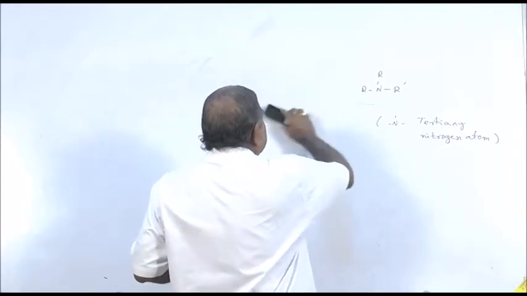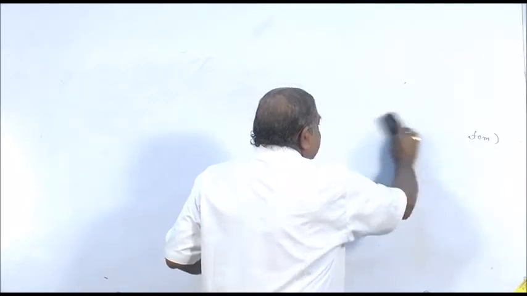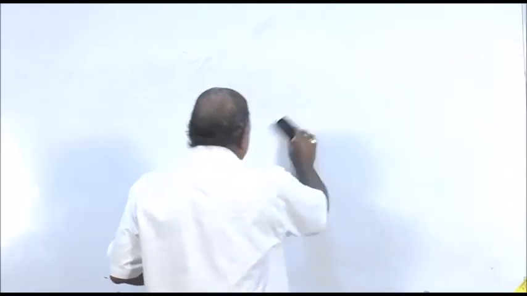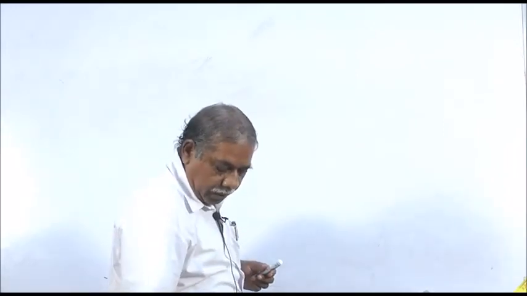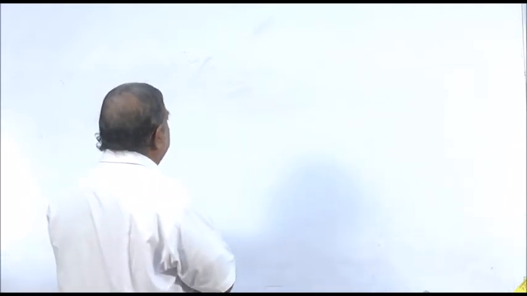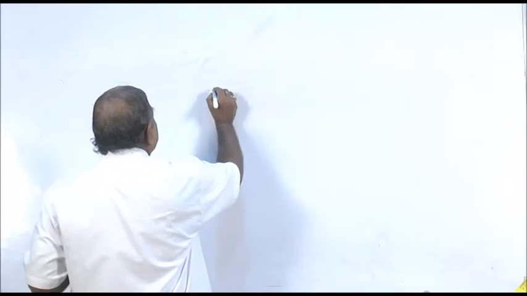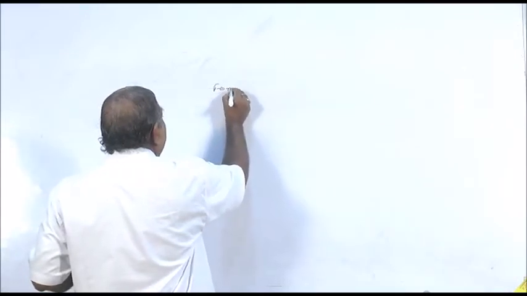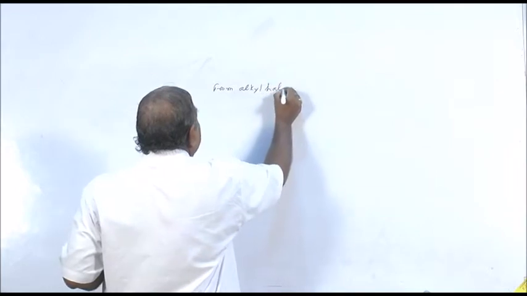Next, I shall proceed to the general methods of preparation. By general methods of preparation, I mean we can prepare all types of amine. Only one method I am telling, it is from alkyl halide.